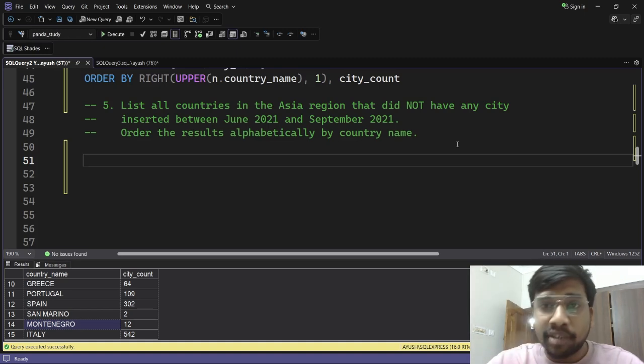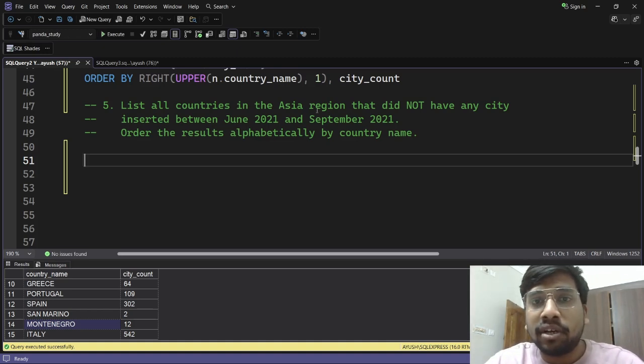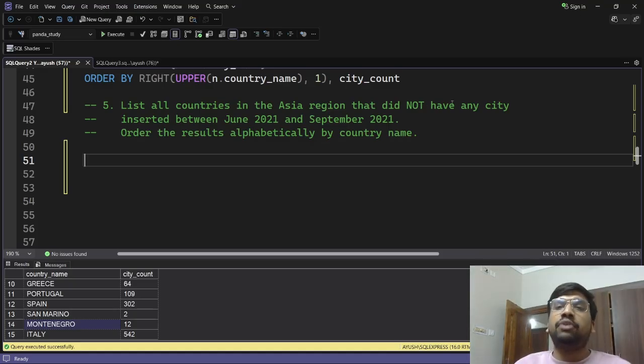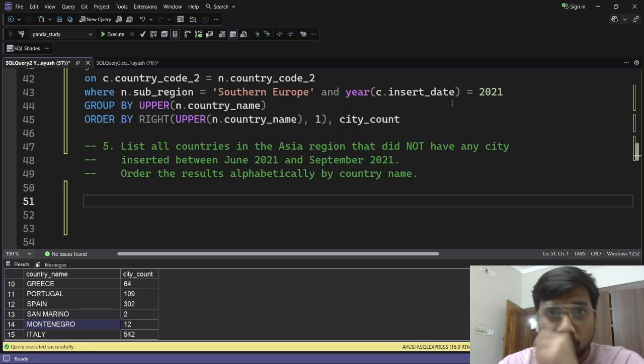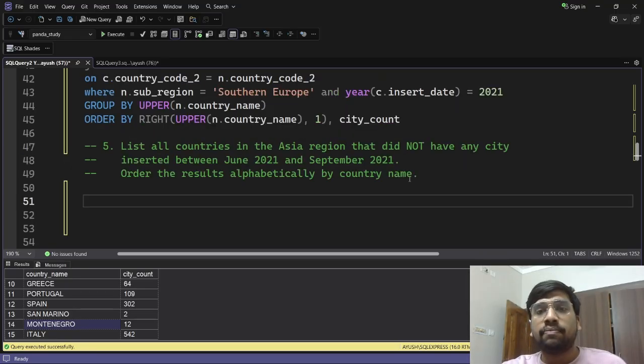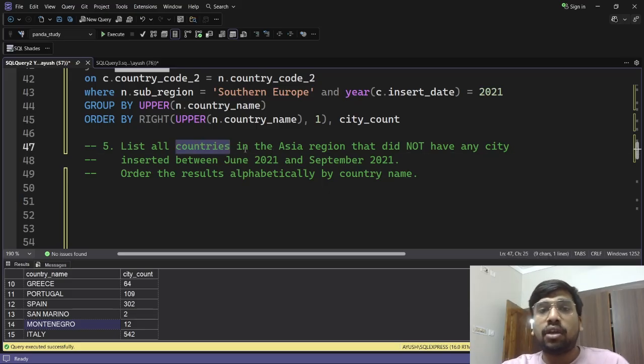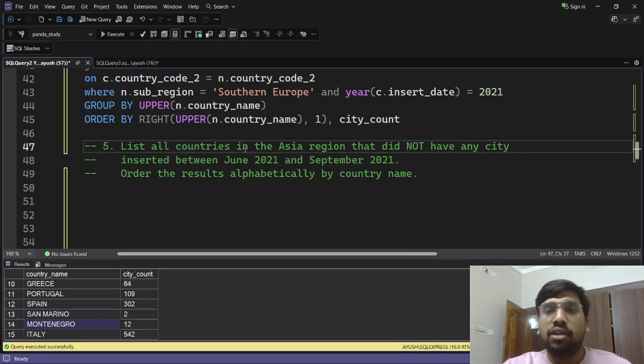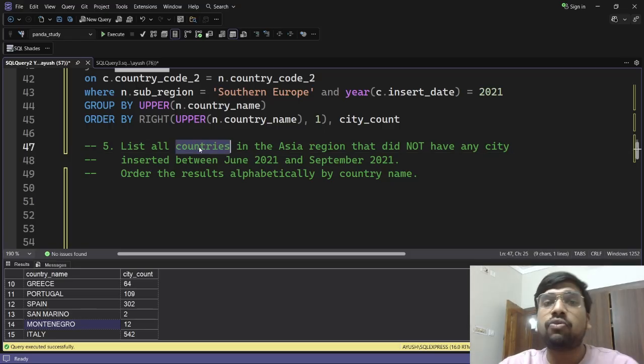Now, let's continue with our fifth question. List all the countries in the Asia region that did not have any city inserted between June 2021 and September 2021, and order the results alphabetically by country name. Okay, so now this is a very interesting question here. Now we will do something different from what we were doing previously. First we want to list all the countries. We do not want any city count here, just like we were doing earlier. We just want the country names.